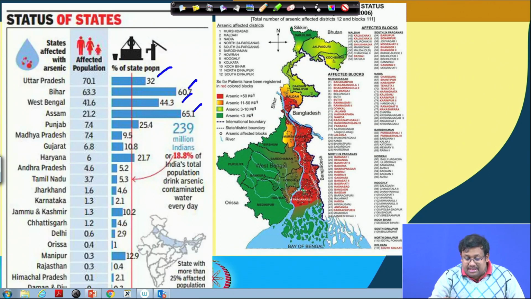And also you can see the groundwater arsenic contamination; this red region shows higher groundwater concentration, more than 50 microgram per liter. So, one thing is clear from there: at the lower end of the river Ganga, when it reaches the Bay of Bengal, it produces the highest amount of arsenic contamination, and this is geogenic in nature. That shows the impact of arsenic contamination in this area and also in the nearby Bangladesh region.